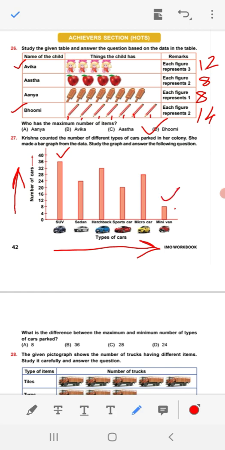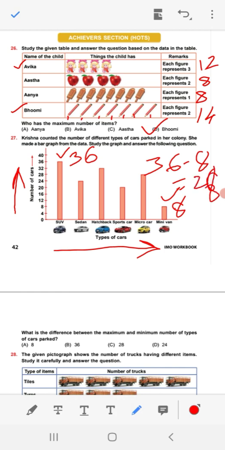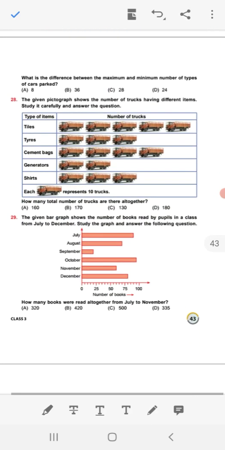Here SUV 36 and minivan 8. So what is the difference? 36 minus 8, that is 28. So difference is 28. Pass to the question number 28.